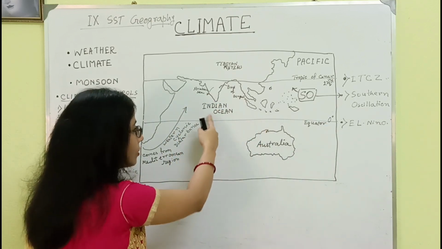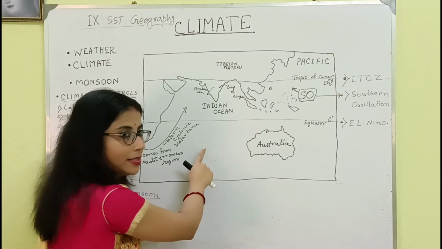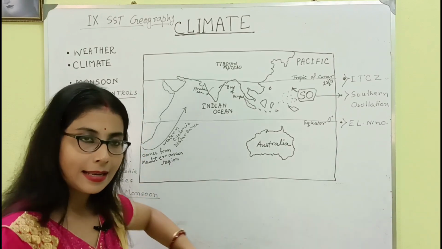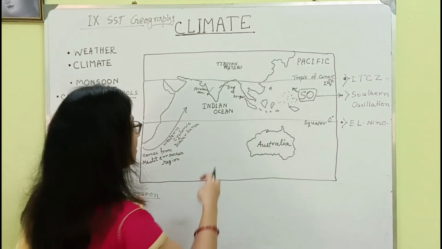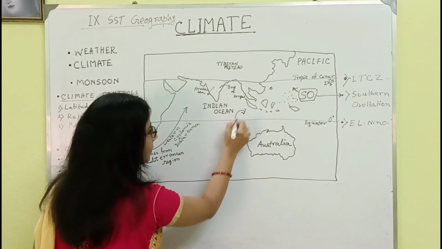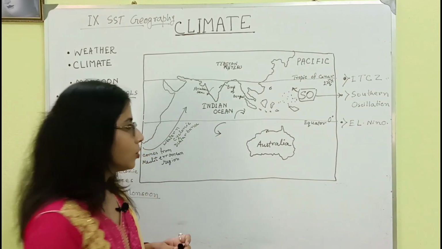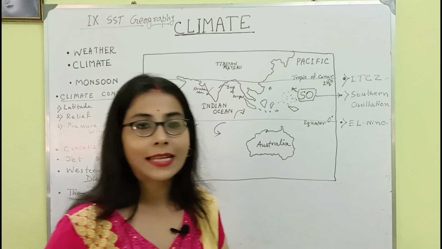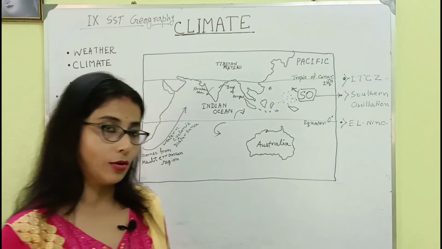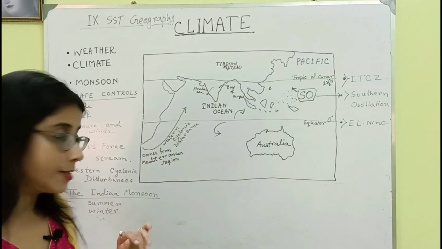And when winds cross from that side into the southern hemisphere, they have a left side deflection. Sometimes it happens clockwise, sometimes anti-clockwise. So this is called Ferrel's law.